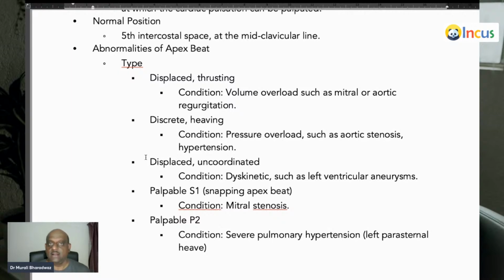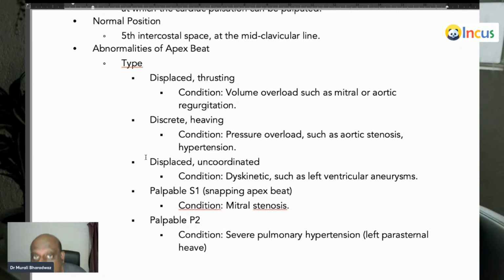Where do you see displaced and thrusting? Whenever there is any volume overload condition, like MR, AR. In all this, what is happening? The heart pumps forward, then the blood comes back, and at the next pumping time the regular venous return plus this regurgitant blood together become too much volume. In that volume overload state, apex becomes displaced and thrusting.